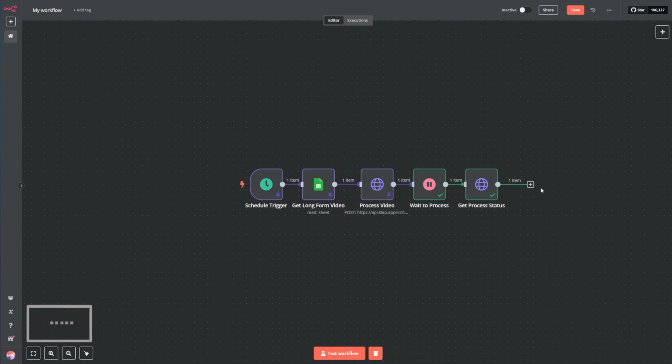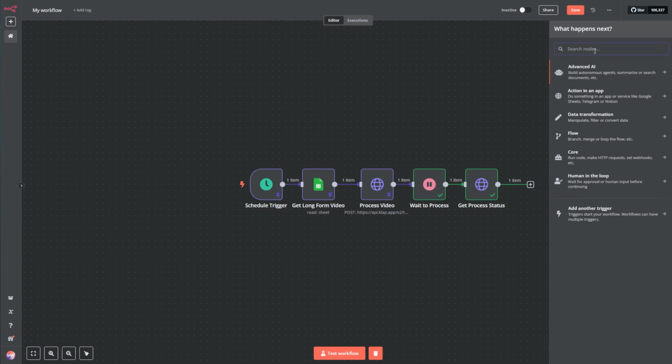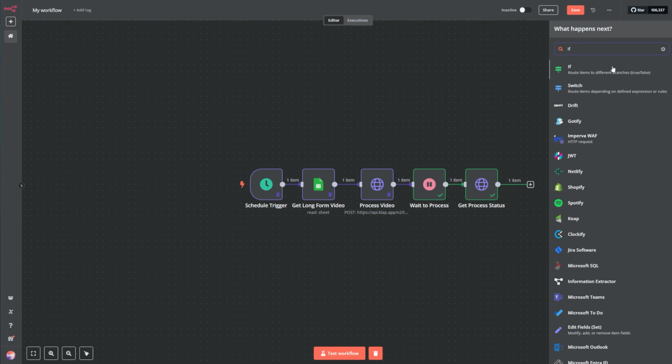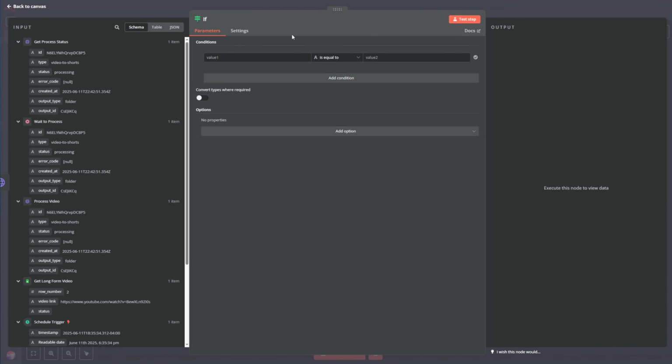For this, we're going to add an if node to check if the status is correct or not. An if node, and we are going to call it process ready. And we are going to set the status, and we are going to check if it's ready and test it.